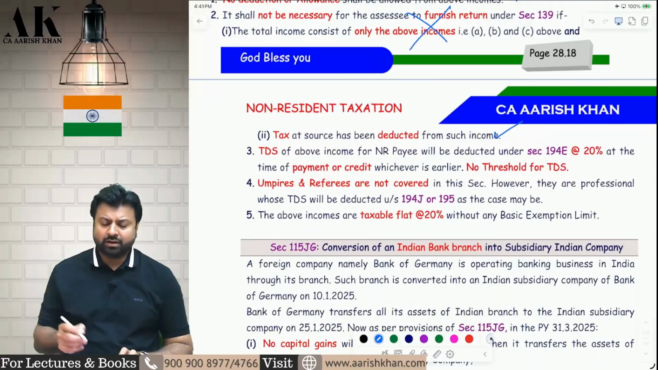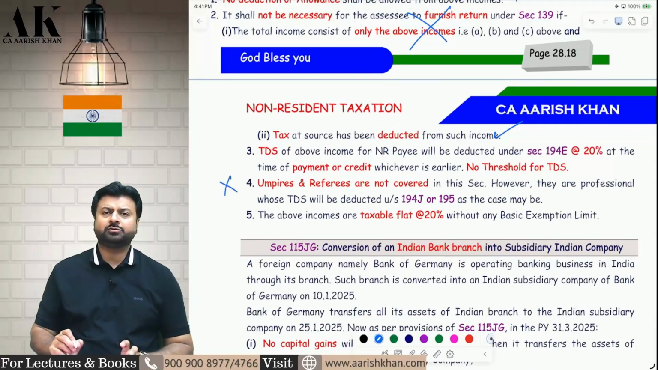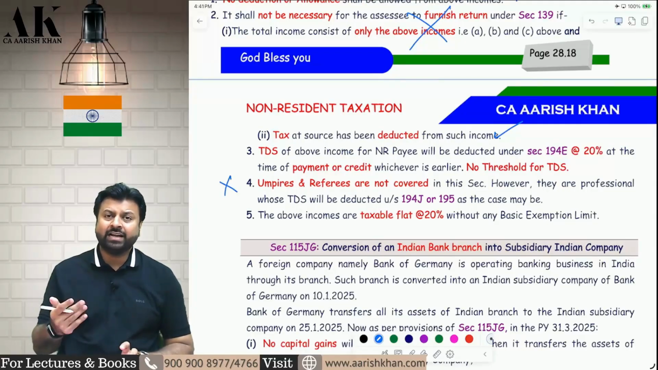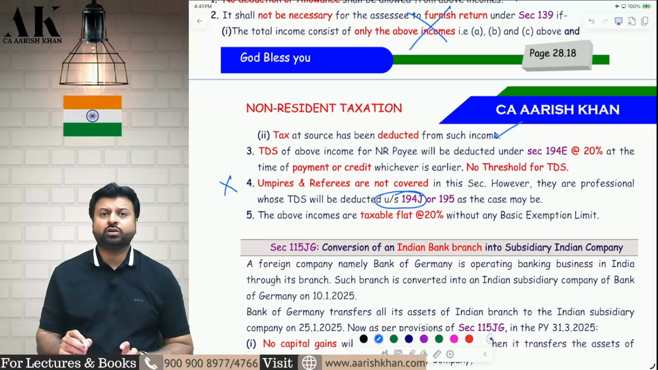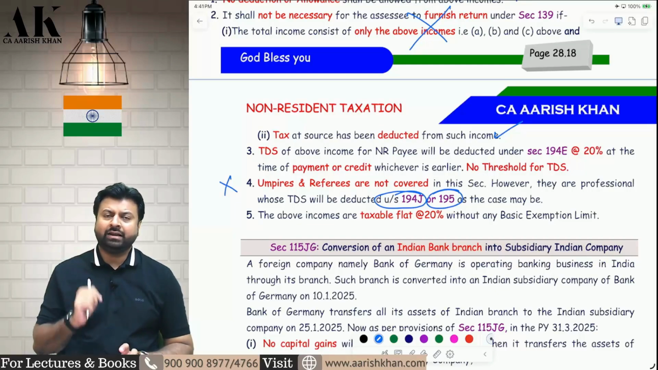Whether umpires and referees are also covered? No. Umpires and referees are not sportsmen. They are not covered. If the umpires and referees are resident, then their TDS will be deducted under 194J. If they are non-resident, then their TDS will be deducted under 195. Umpires and referees are not covered in 194E and 115BBA.